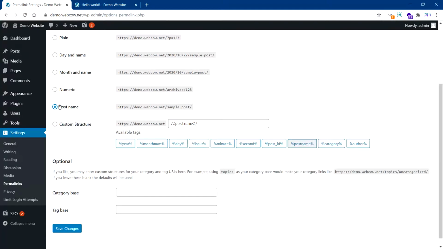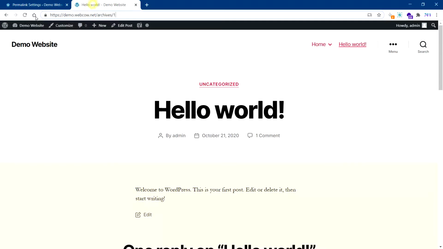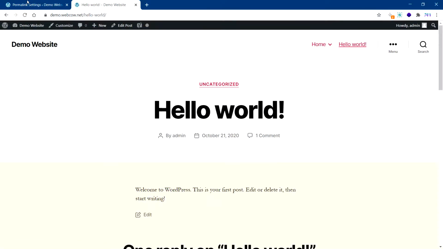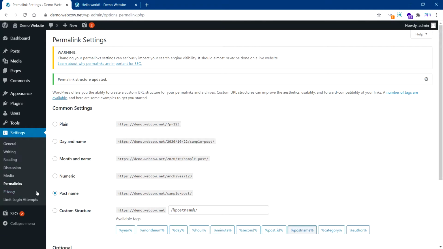All right, so I'm going to go back to this one and I'm going to save it. I'll quickly show you. This should have been refreshed, and okay, see, now it's not found because we changed it. So if we go back to hello world, that is changed. All right, this was the last section that was important.